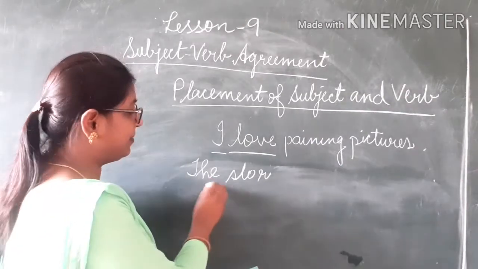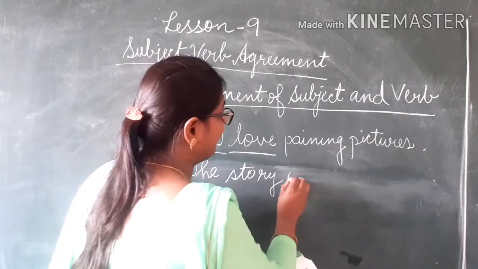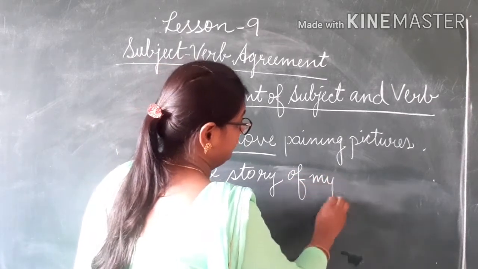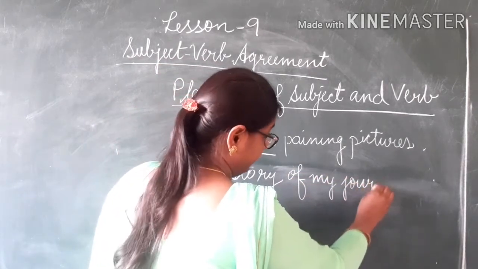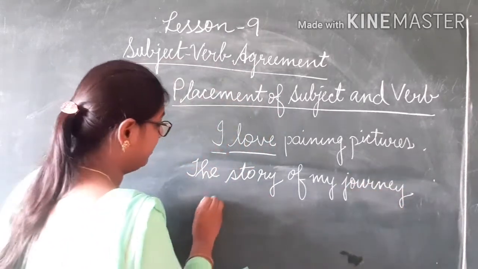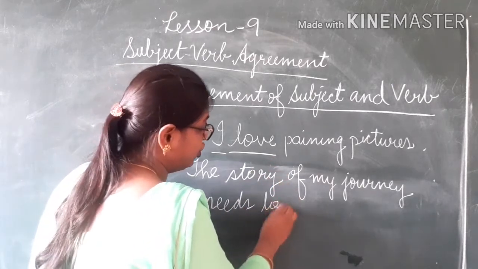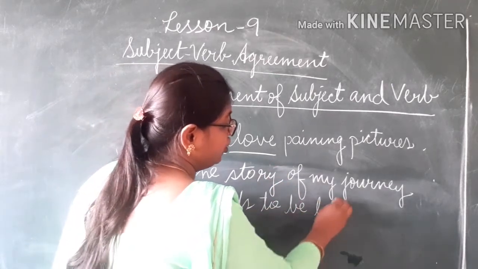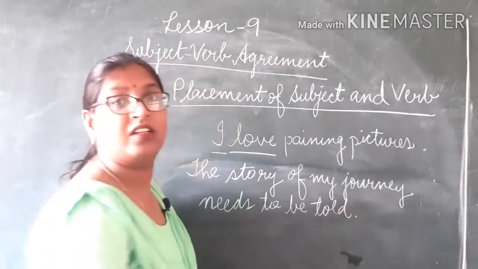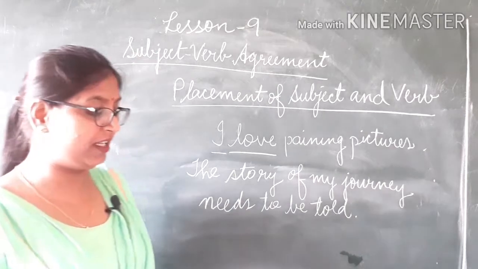Let us see this example. The story of my journey needs to be told. Now, dear children, let us find out the subject in this sentence.